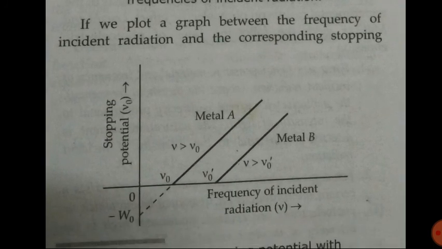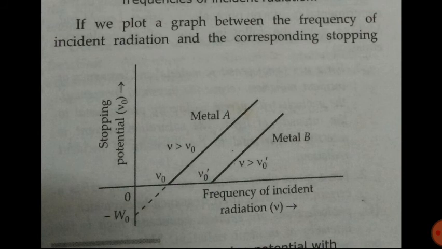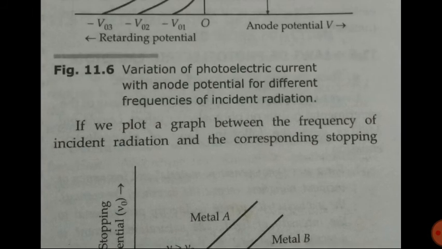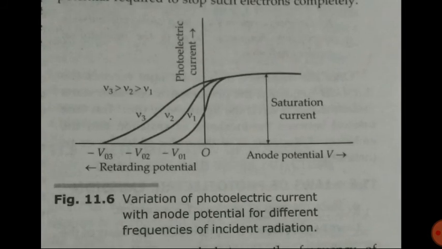Now we plot a graph between the frequency of incident radiation and the corresponding stopping potential. See here, we have a graph between potential and current. On the x-axis we have potential, on the y-axis we have current. So we have seen that the stopping potential has different values, but one thing is clear: as we increase the frequency, the stopping potential also increases.